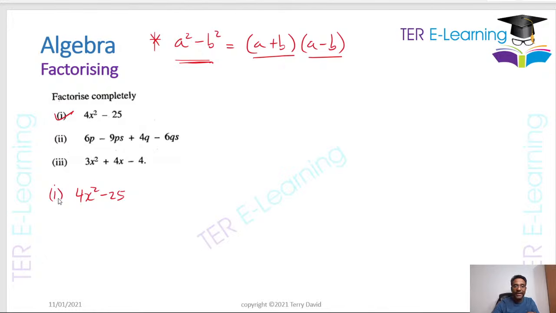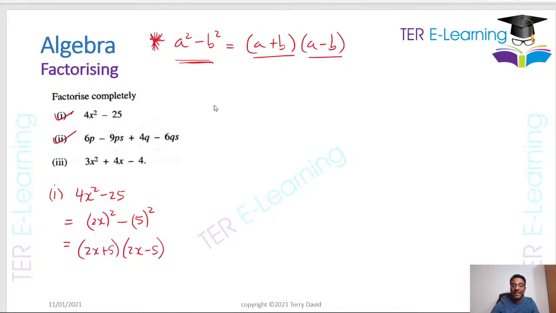So this first one here looks like it's that, 4x squared minus 25. What I'm going to do first of all is write it like this. 4x squared could be written as 2x all squared. 25 could be written as 5 squared. So if you look carefully, wait a minute, this looks like this. So my answer is going to be 2x plus 5 multiplied by 2x minus 5, right? This is what this is going to be.